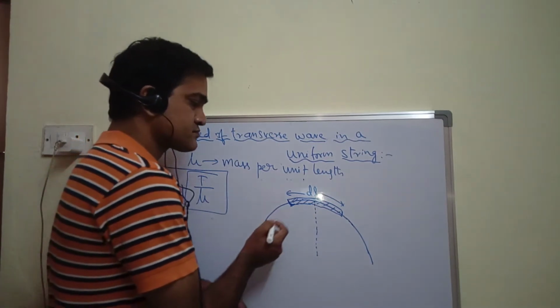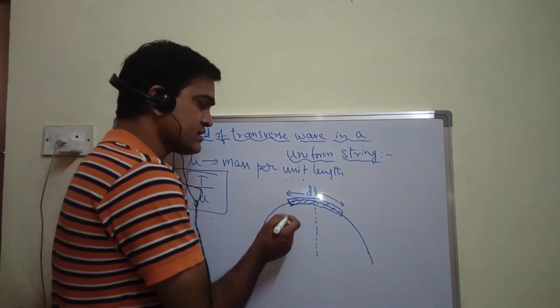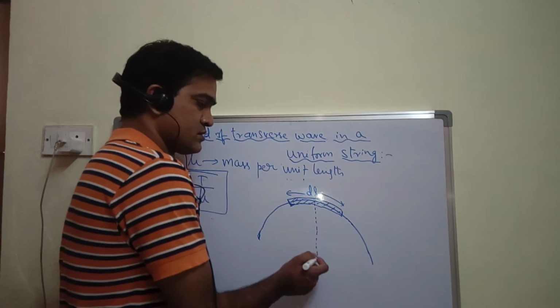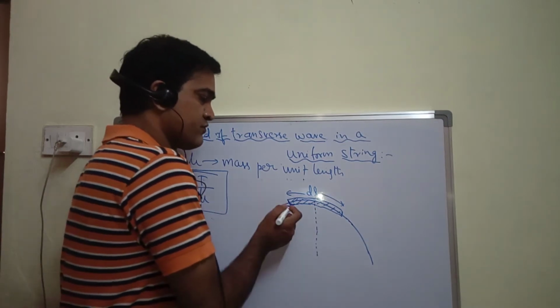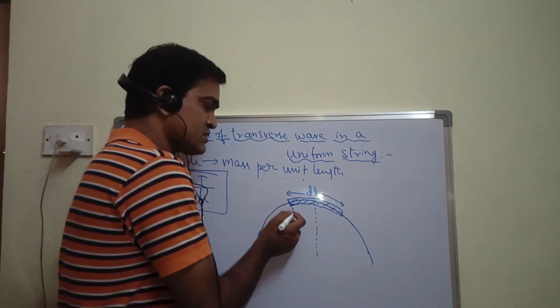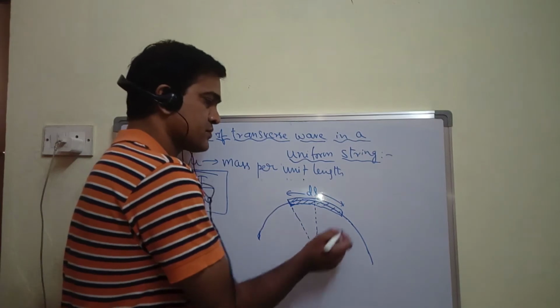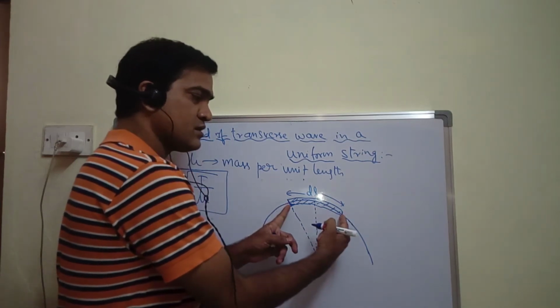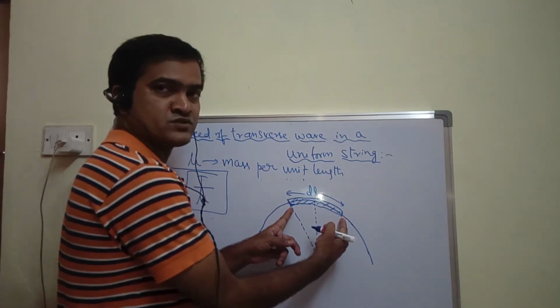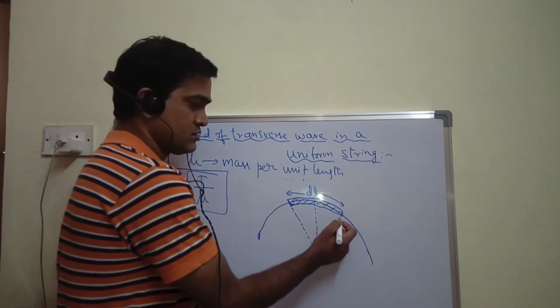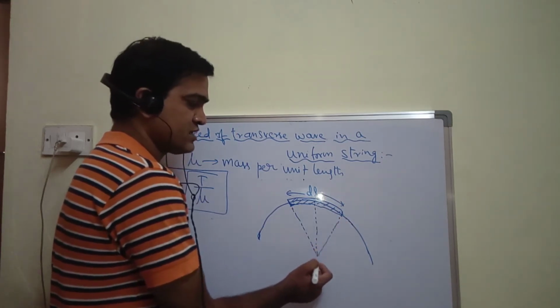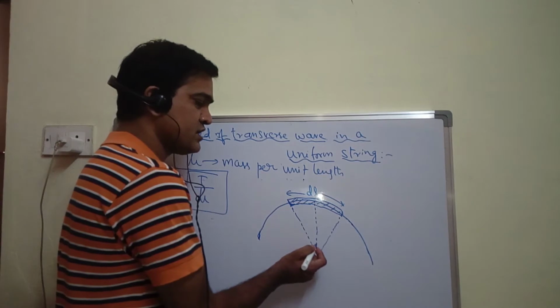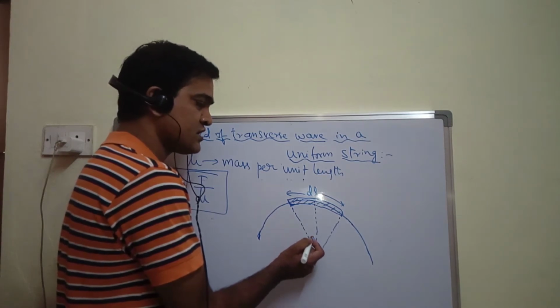Now here, if you look at this from the center, if I draw two lines like this from the two extreme ends of the lens, and let me consider each angle as theta.